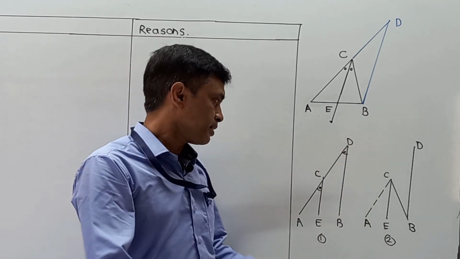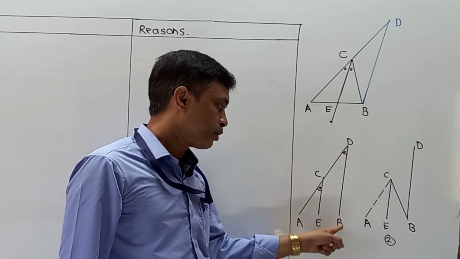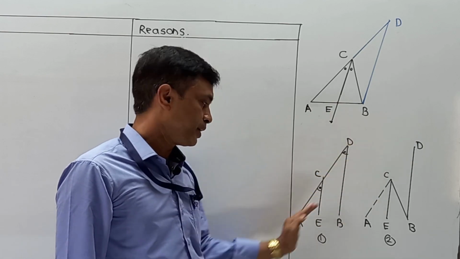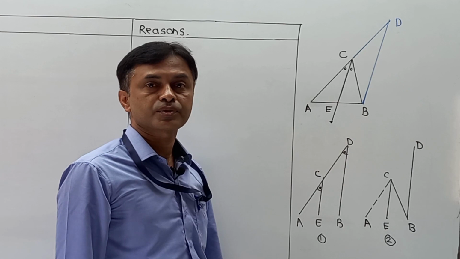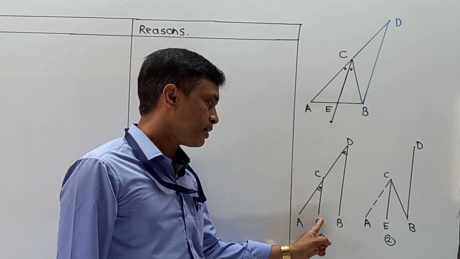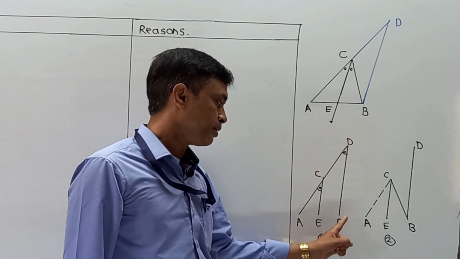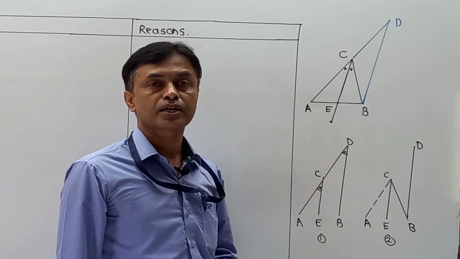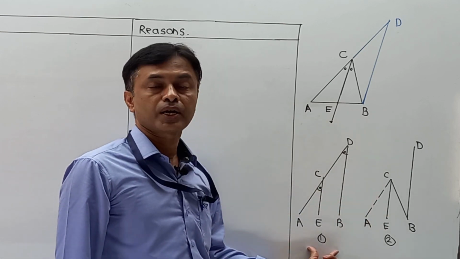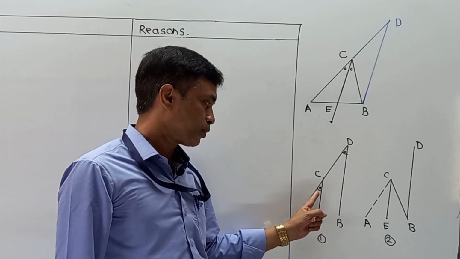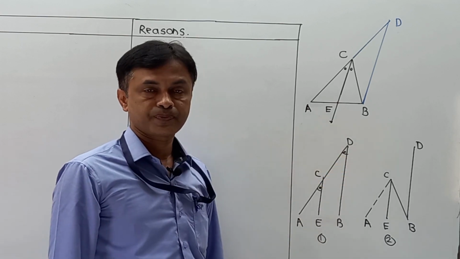Naturally, the reason is that CE is parallel to BD, here AD acts as a transversal, and angle ACE is congruent to CDB, because these two are nothing but corresponding angles. That we are going to write in group 1. Means we are able to prove that this angle equals this angle.